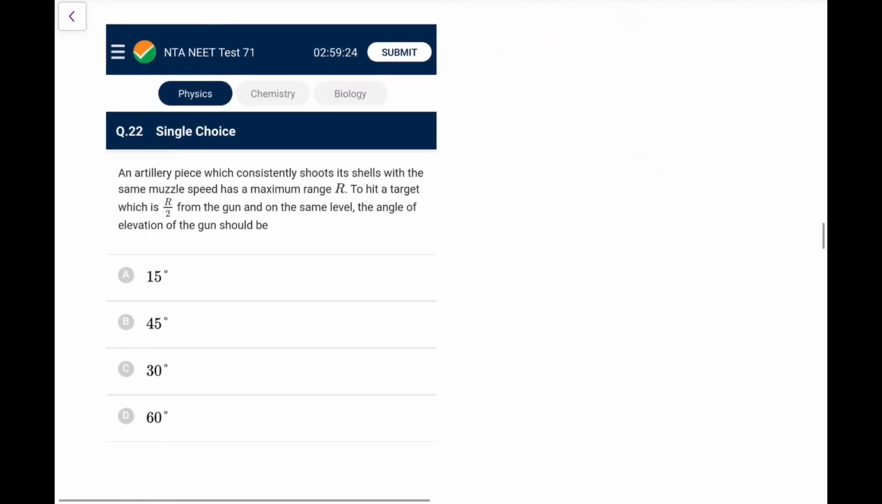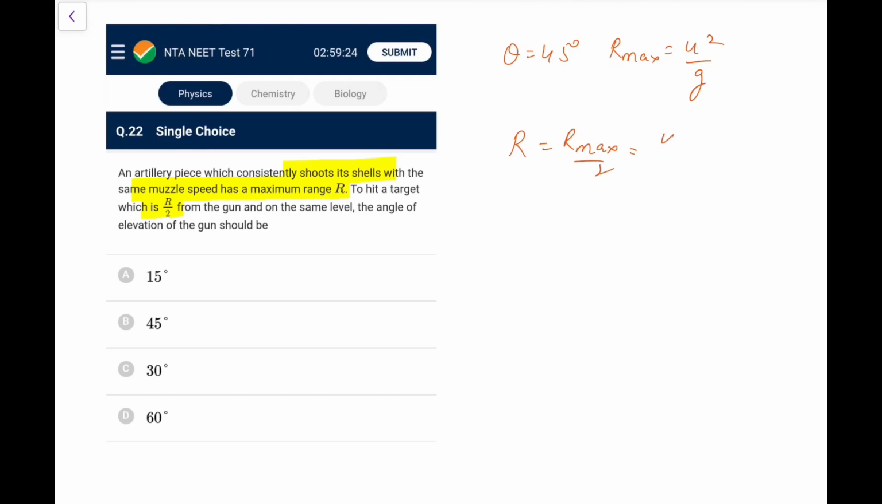Next one, an artillery piece which constantly shoots its shell with the same muzzle speed has a maximum range R. To hit a target which is R by 2 from the gun, on the same level, the angle of elevation is. So maximum range R is at theta equal to 45 degree, and R max, you know, is equal to u square by g. Now to get it half, for R to be equal to R max by 2, that means u square by 2g, that means u square sine 2 theta by g, so it implies sine of 2 theta is half. Sine of 2 theta is half, that means 2 theta should be equal to 30 degree and 150 degree.